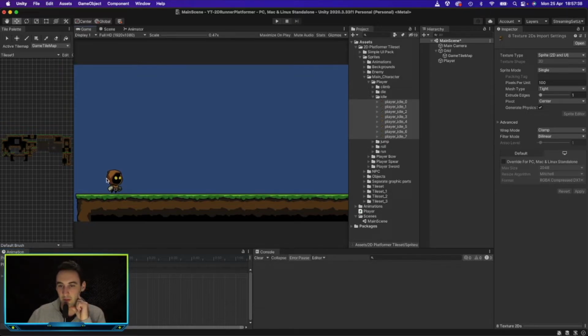a bit too fast, so let's separate this out a little bit just so they're a bit even. That still looks a little bit too fast, so if we separate that a bit more, what does that look like? Okay, I think that's a little bit too slow, so what does that look like? Yeah, that looks perfect.